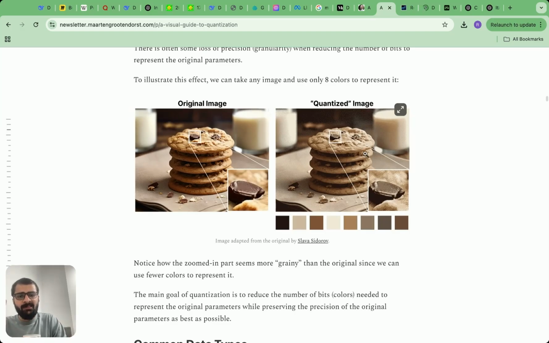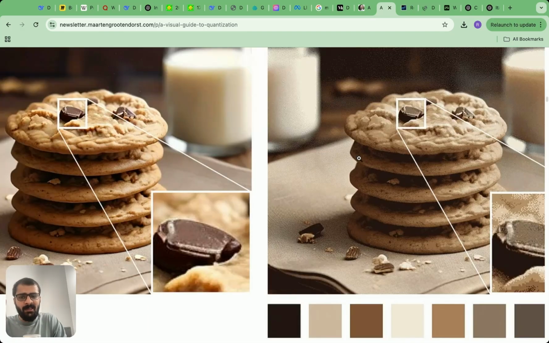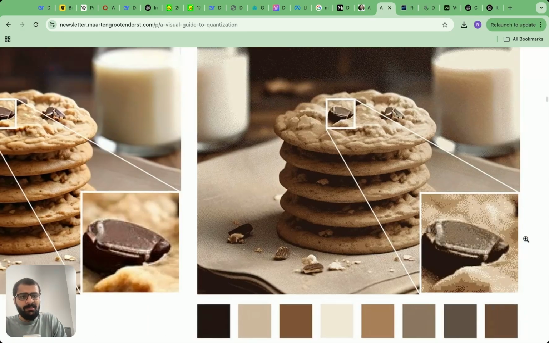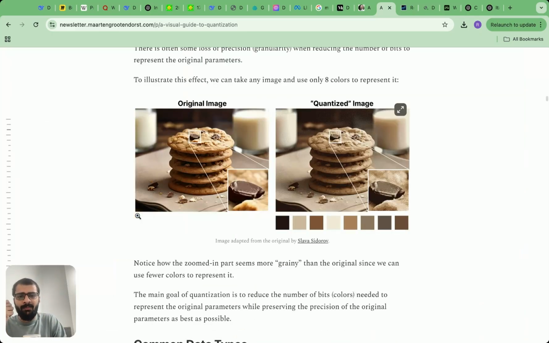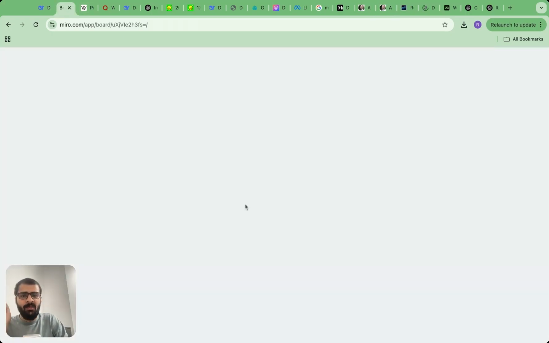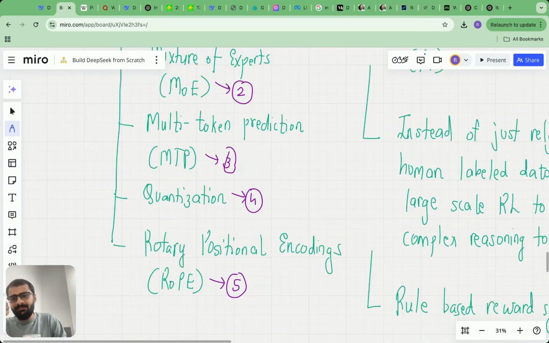So it's kind of pixelized. If you zoom in, it's completely pixelized, compared to the left hand side, which is very sharp. But if you zoom out, you will see that it almost looks the same, right? So this is called quantization, and they implemented quantization in the parameters of the transformer block.